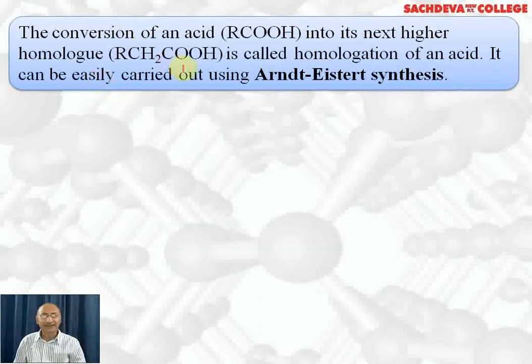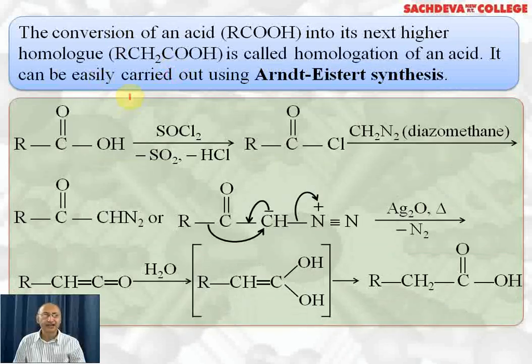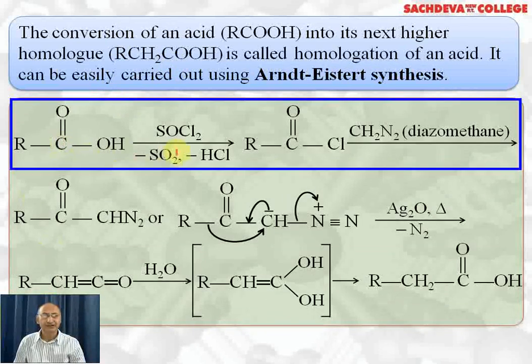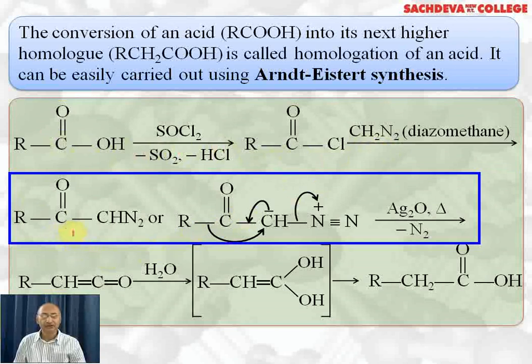The conversion of an acid into the next higher homolog is called homologation of an acid. It can be easily carried out using Arndt-Eistert synthesis. In this reaction, we take carboxylic acid treated with thionyl chloride. We get acid halide, which is treated with diazomethane, and we get RCOCHN2. Here, N2 will be lost, and here a negatively charged carbanion will be left. This pair will take part in double bond formation followed by alkyl shift, and we will get ketene.